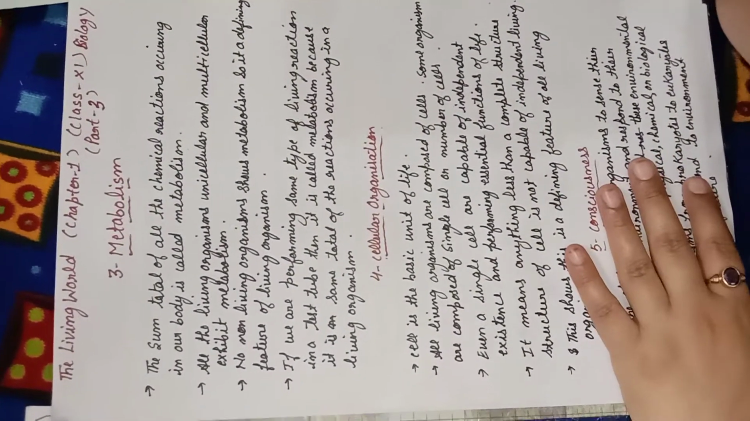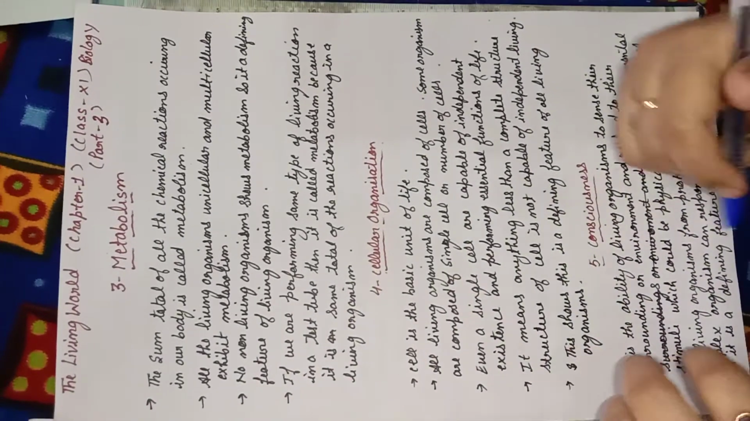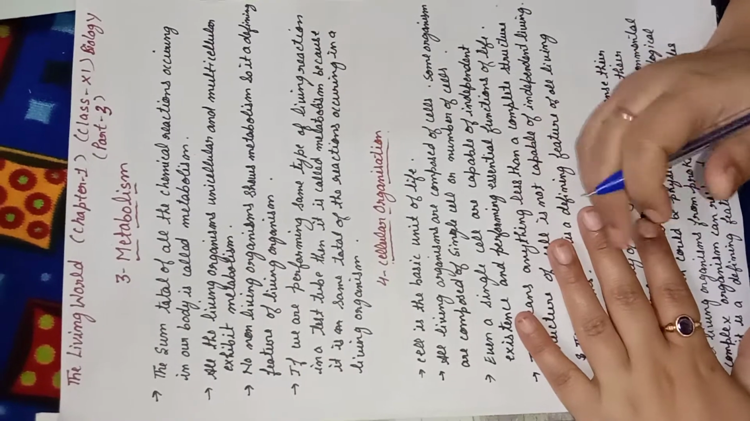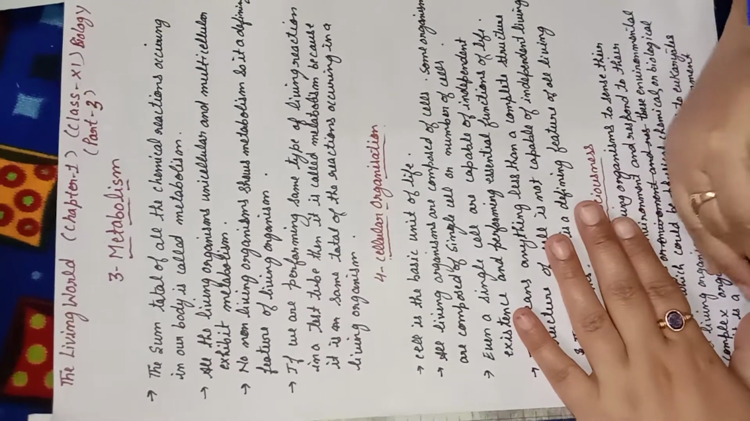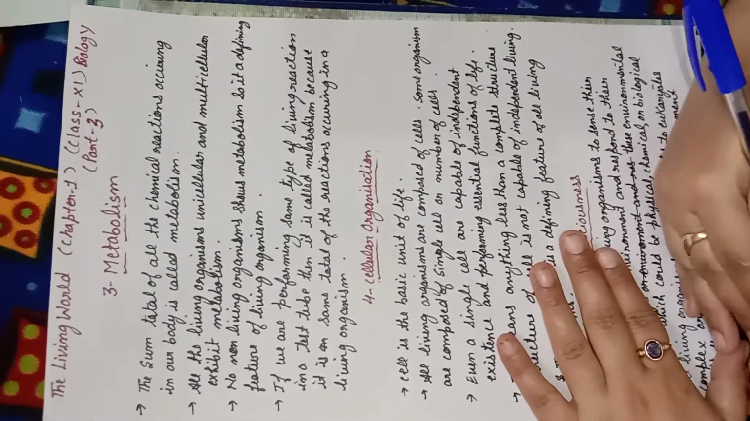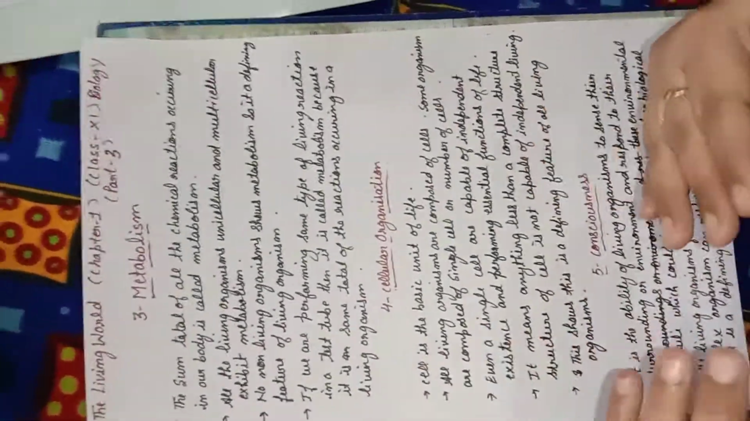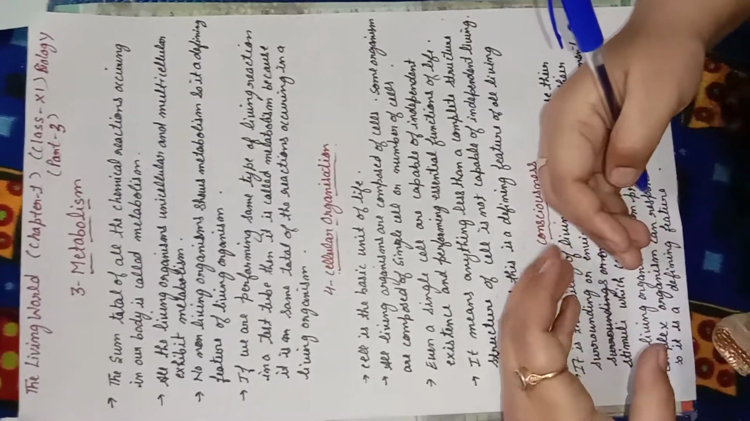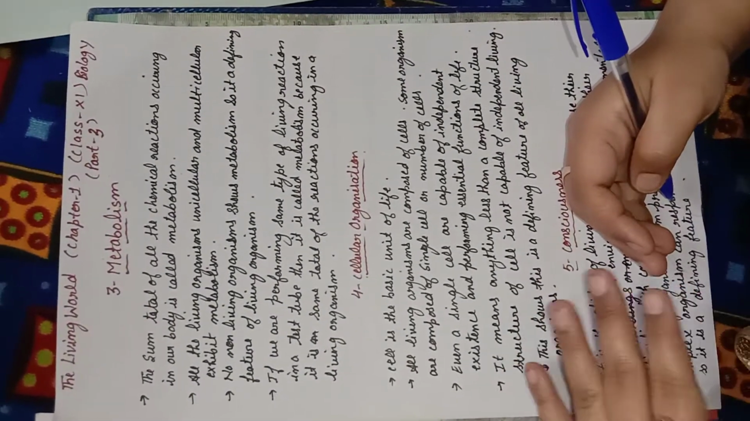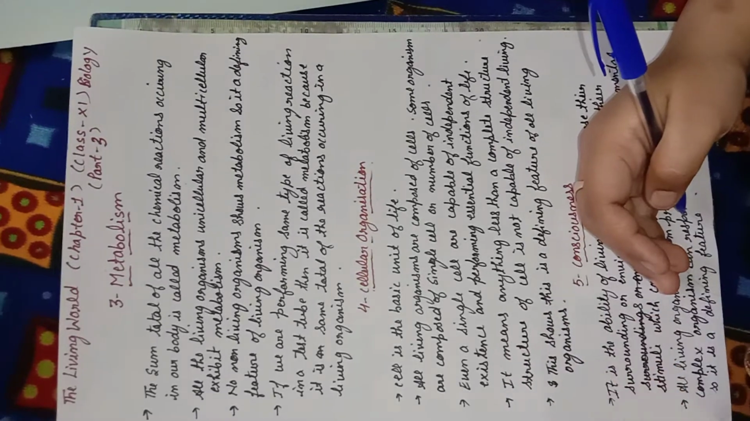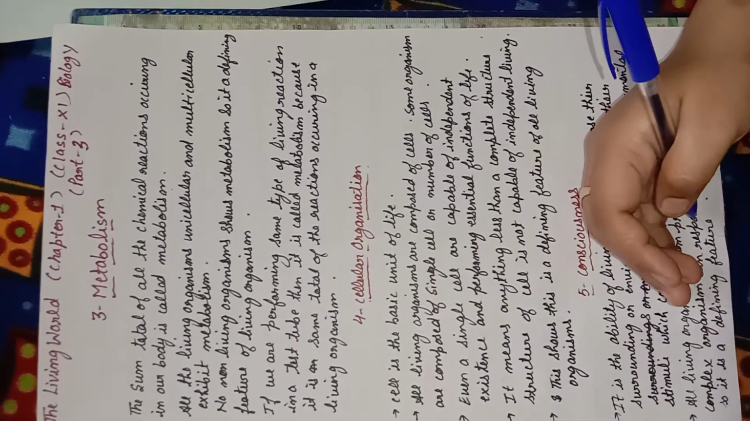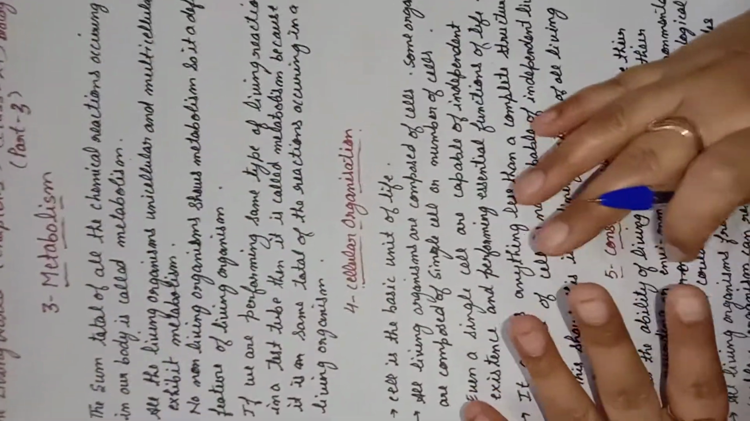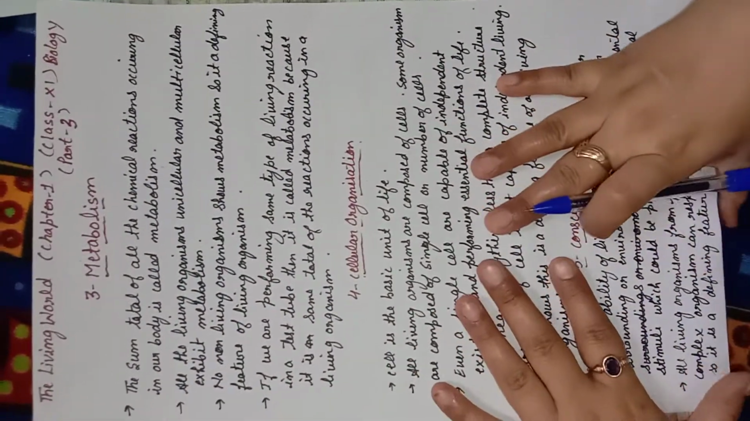Now, sometimes we say that chemical reactions can be performed in the lab in test tubes also, but in a test tube we can perform only one, two, or three reactions. We cannot perform all the reactions of the living organism in a test tube. Understood? So we say metabolism is not a defining feature because it is the sum total of all the reactions occurring in the living organism.